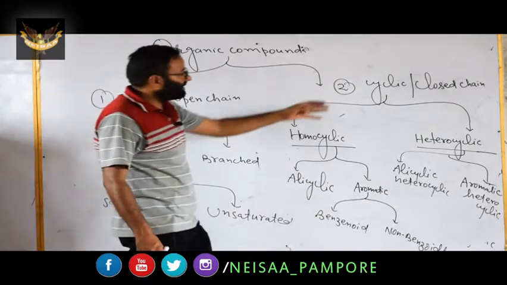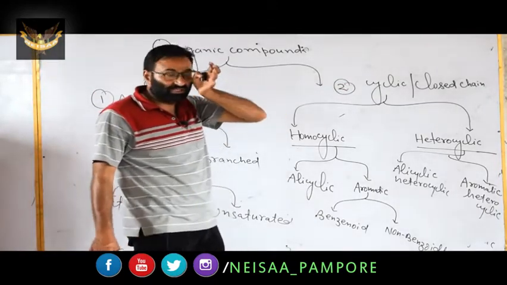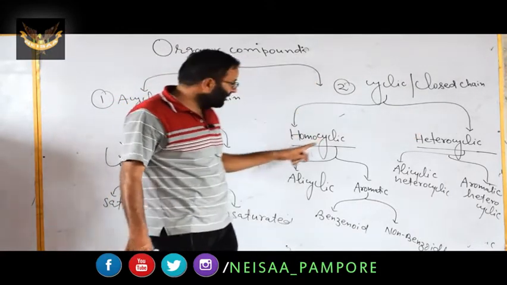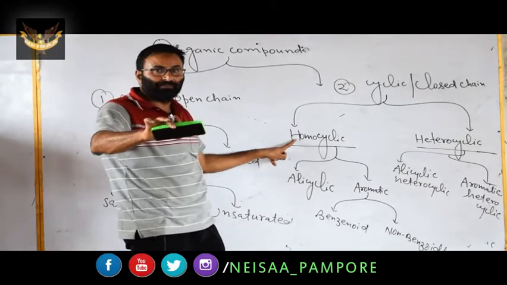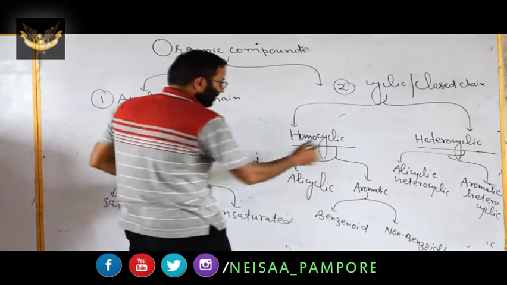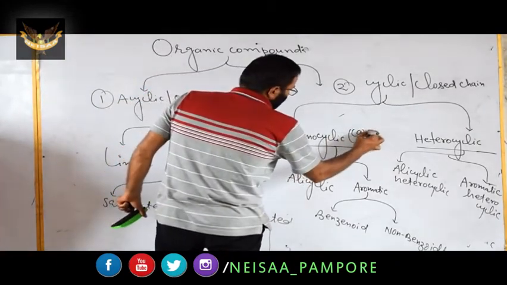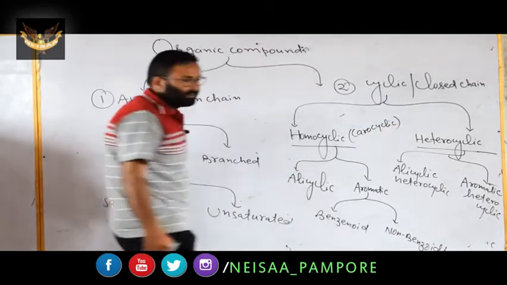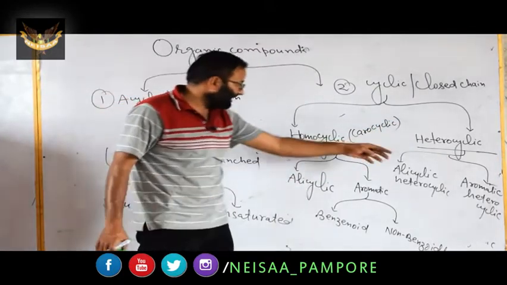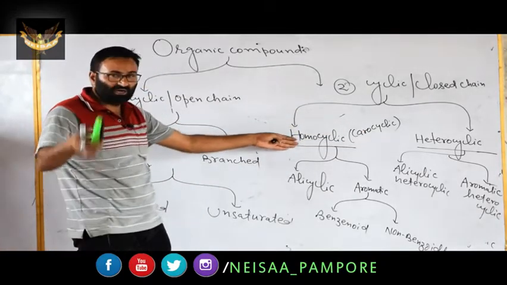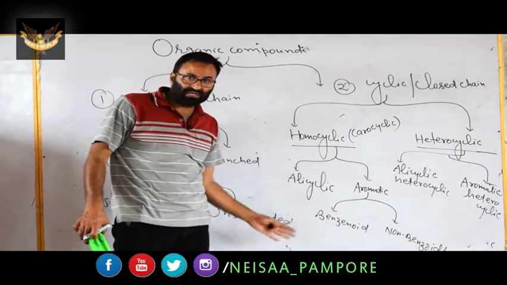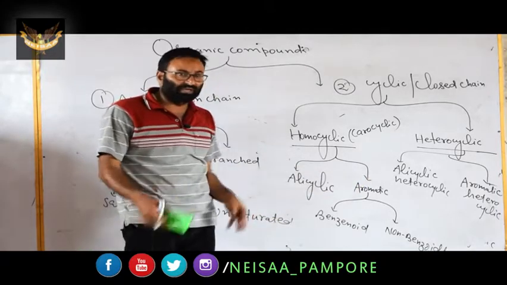Then we have talked about the cyclic, or you can say closed chain. It is homocyclic, heterocyclic. Homo means when all the atoms are same. That is homocyclic. Homocyclic is also known as carbocyclic because the atom is carbon. We have the heterocyclic. Then we have discussed the classification of homocyclic, alicyclic and aromatic. Aromatics are of two types, benzenoids and non-benzenoids.